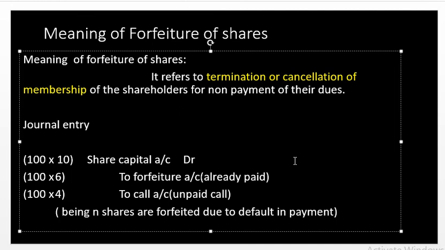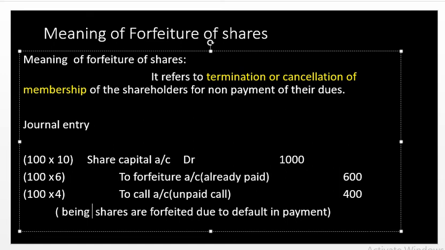Now, the amount will be 1000 on share capital, and in forfeiture we are going to mark 600 rupees, and in unpaid call it is 400. Narration being, 100 shares are forfeited due to default in payment. This is the journal of forfeiture to be passed by us.